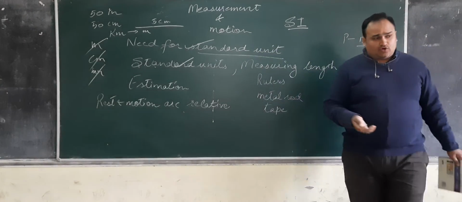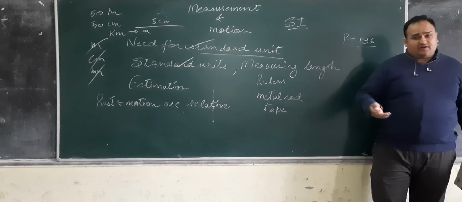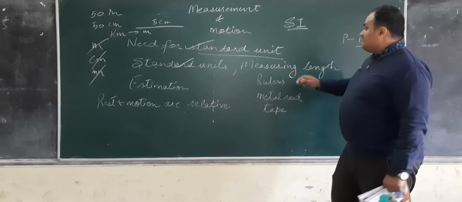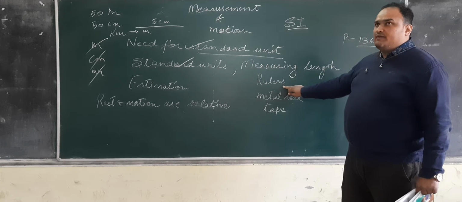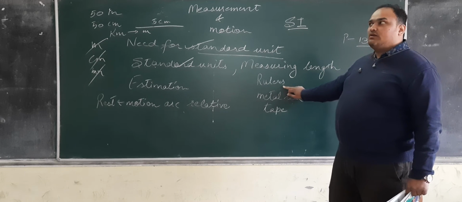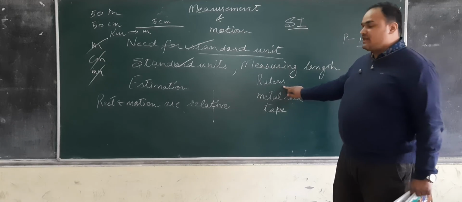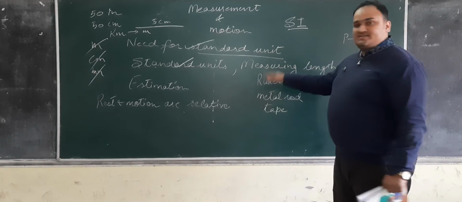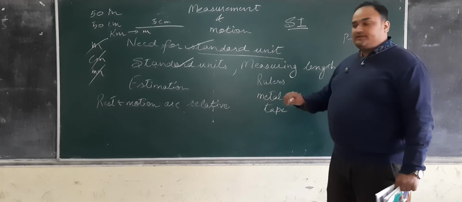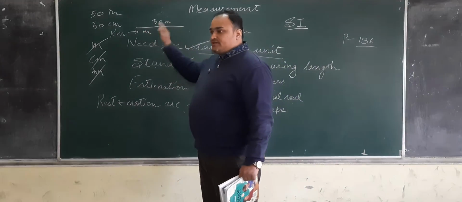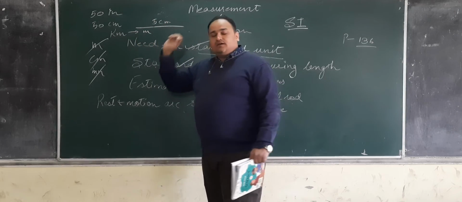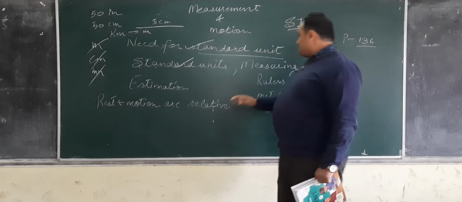When you want to measure the length of things, you use different devices. For example, when you are measuring a simple length, you can use rulers, or simply call them scales or foot rulers. I don't know why you call that, but rulers, scales. You just draw a line, take the scale, and you will be able to understand where the line is ending. You can take out the measurement of it.